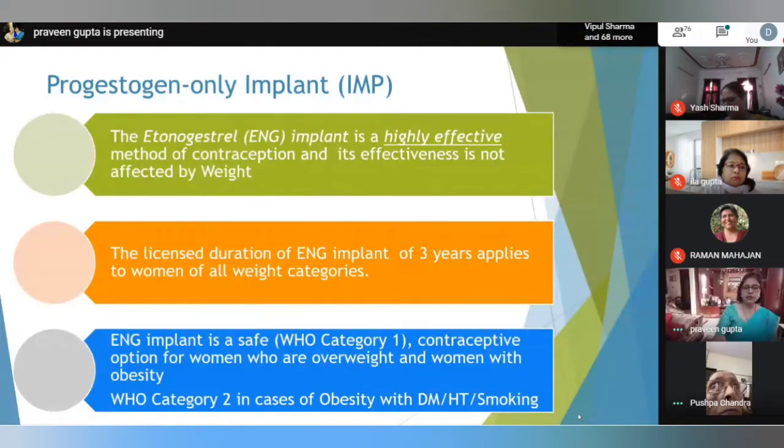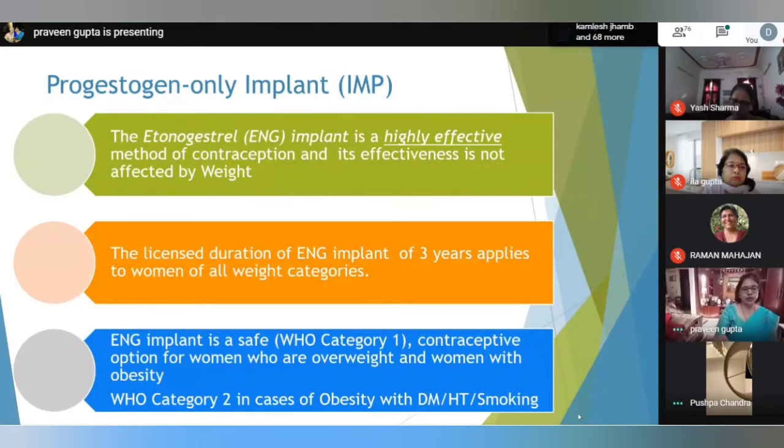The license duration of the ENG implant is 3 years. It applies to women of all weight categories. ENG implant is safe. WHO category 1, as already described by Dr. Ila, there are different categories. WHO category 1 means it is safe to use. WHO category 2 means it is usable, and WHO category 3 means not recommended. So the ENG implant is a safe WHO category 1 contraceptive option for women who are overweight and women with obesity.